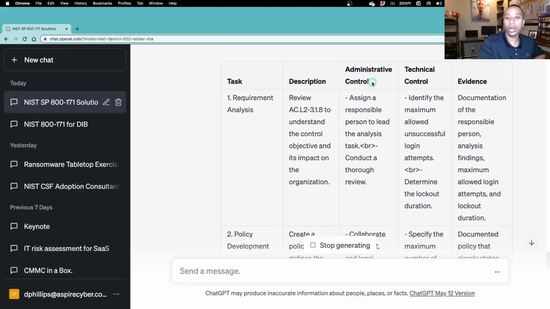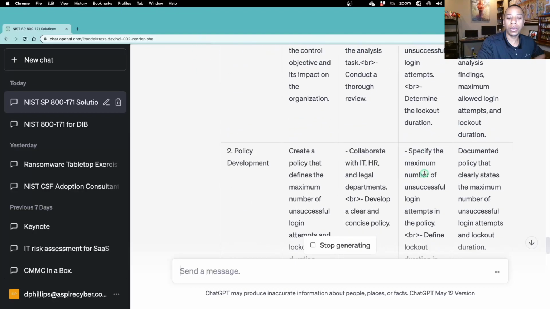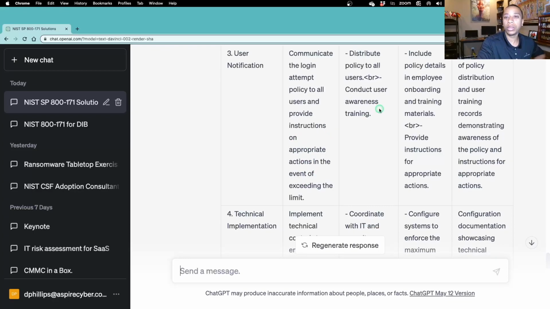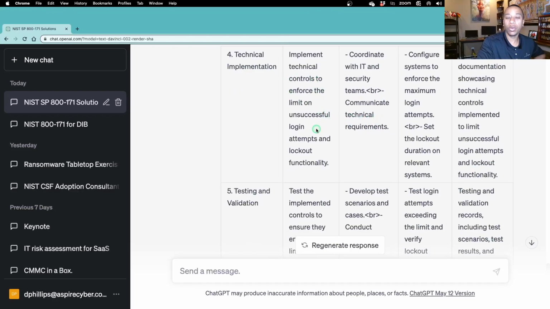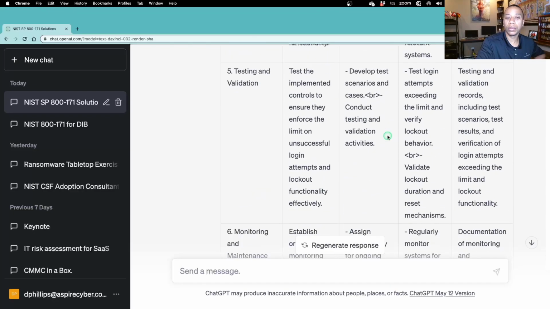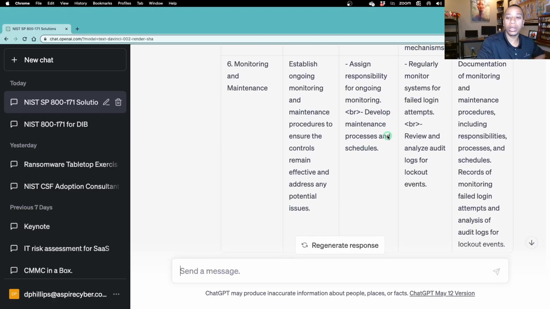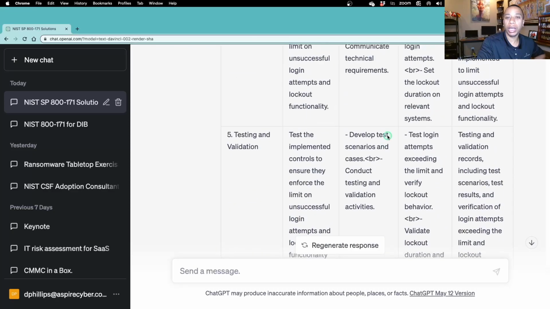We have our task description, control, and evidence: policy, requirement analysis, user notification, so communicate to the user that if they exceed the number of failed attempts, they'll be locked out. Then our technical implementation, testing and validation, and monitoring and maintenance, so having those SIEM logs. So it's a high-level project plan.